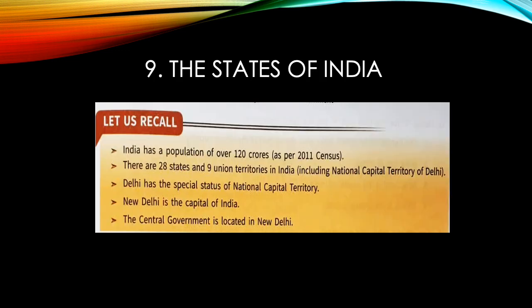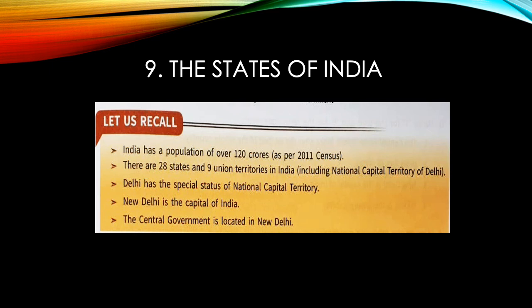Next, we have come to the last chapter, chapter 9, the states of India. India is a very large country and has a population of over 120 crores. Delhi is the capital of India. It has the special status of National Capital Territory.